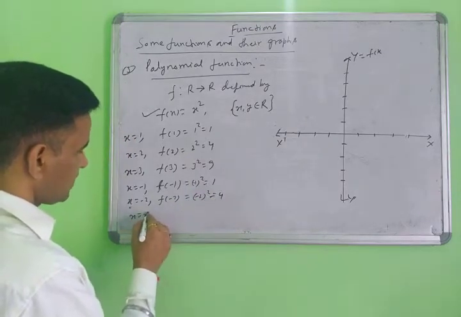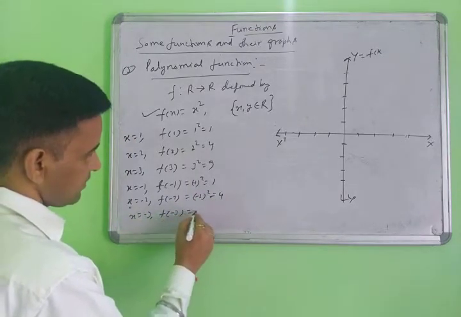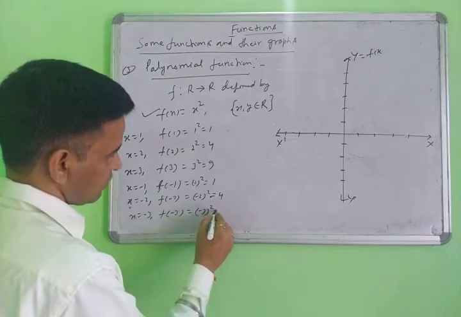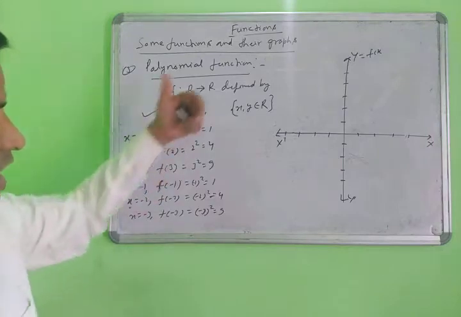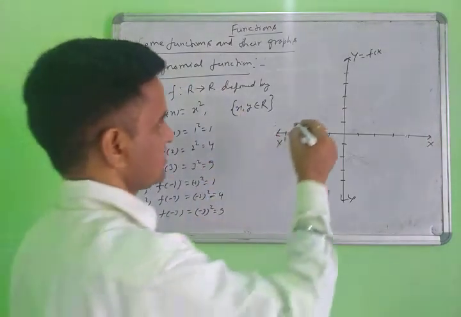When you put x equal to -3, the square of -3 equals 9. In this type of function, if you draw the graph, it will always come in a curve shape.